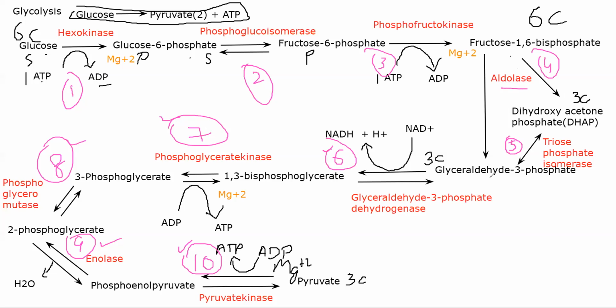So the first molecule of G3P will continue the whole reaction and go all the way up to the 10th reaction. After that, DHAP will be converted into G3P and again the whole thing will occur. So basically you're seeing the same reaction occurring twice. I've only drawn it once here, but reactions 5, 6, 7, 8, 9, 10 occur twice, so that you end up with two molecules of pyruvate.